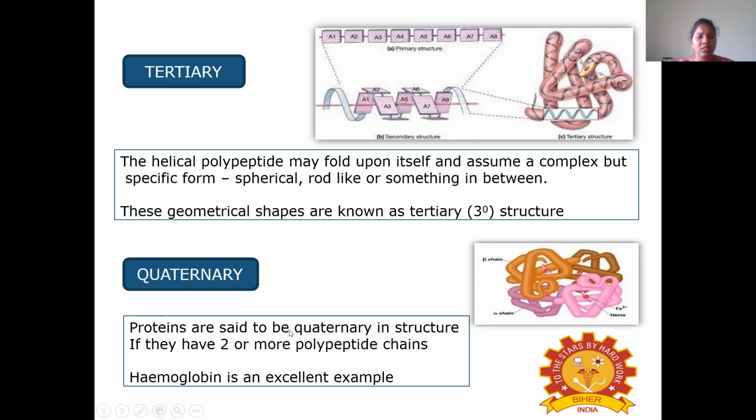Then coming to the quaternary structure, proteins are said to be quaternary in structure if they have two or more polypeptide chains. Hemoglobin is an excellent example for the quaternary structure. This is the quaternary structure of protein.